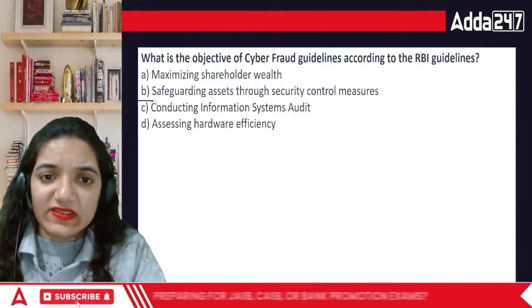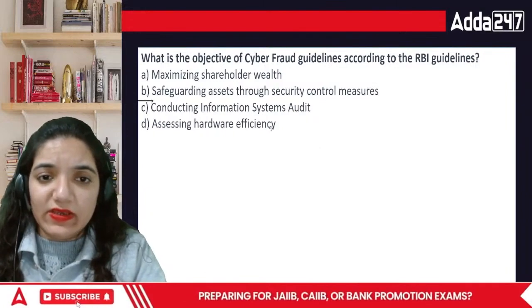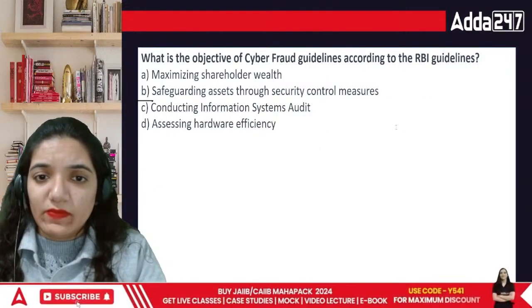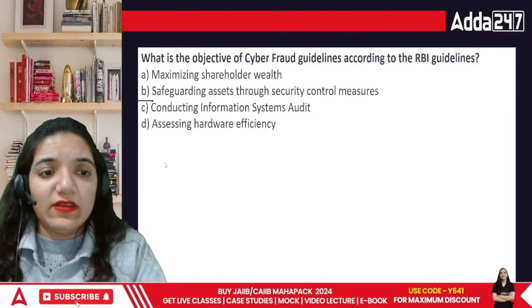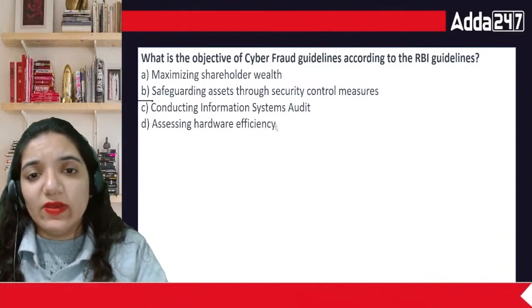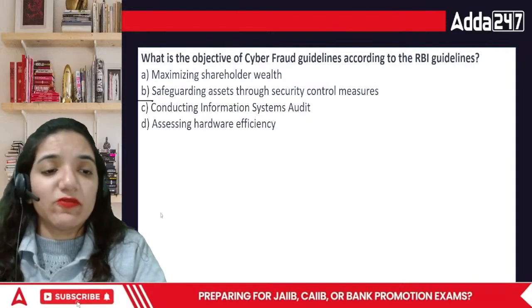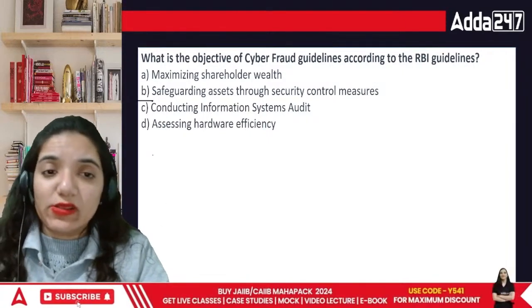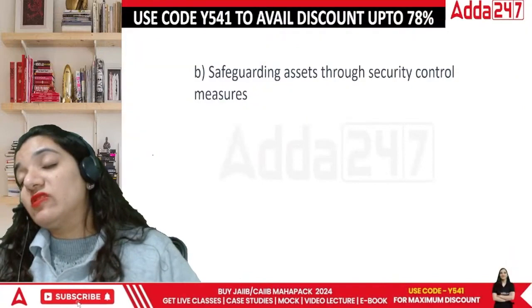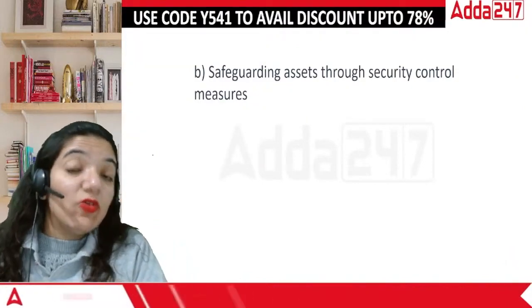The answer is B. Okay, so the answer is actually B. When we talk about cyber fraud, it is basically the fraud which is done through computers, and the organizations have to safeguard themselves, because if they won't save themselves, who will do that for them?